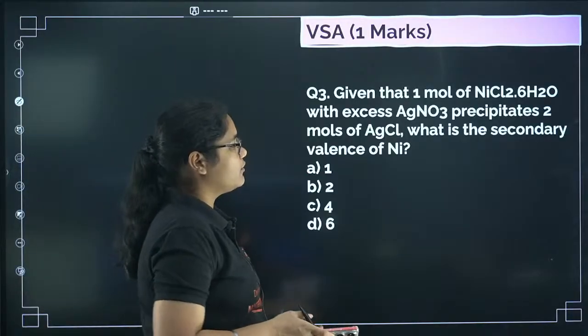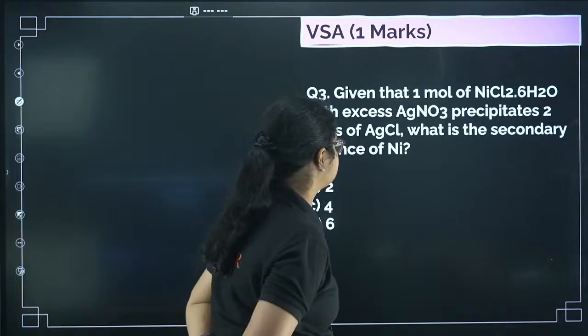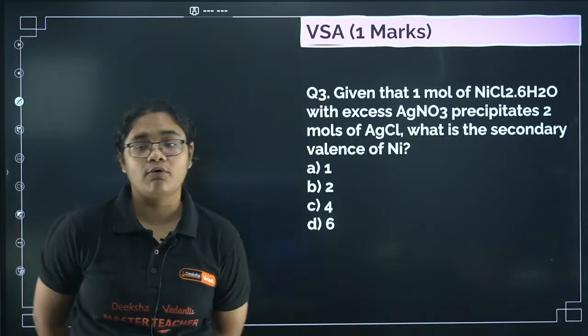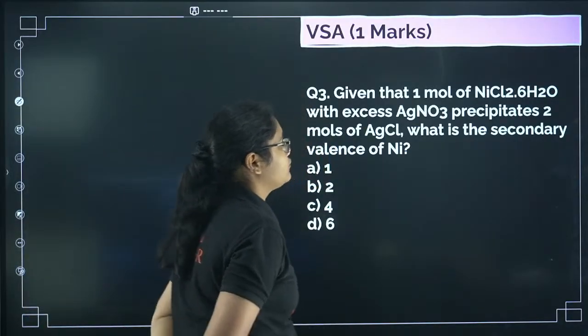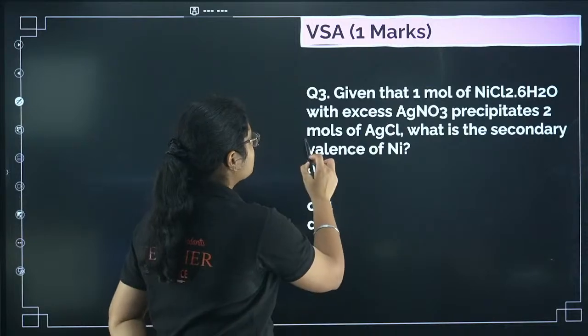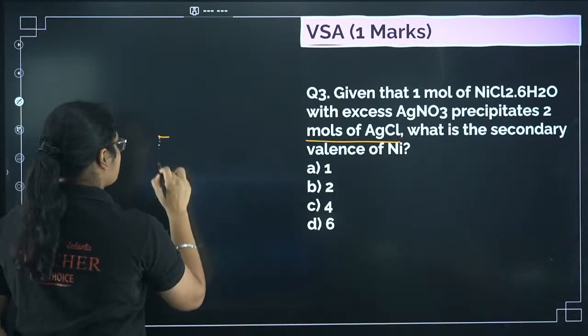Given that 1 mole of NiCl2.6H2O with excess of AgNO3 precipitates 2 moles of AgCl, what is the secondary valency of nickel? Again, a similar question. You have 1 mole of NiCl2.6H2O with excess of AgNO3. It precipitates 2 moles of AgCl, meaning 2 chlorine will be outside. So what will be the formula of the compound?